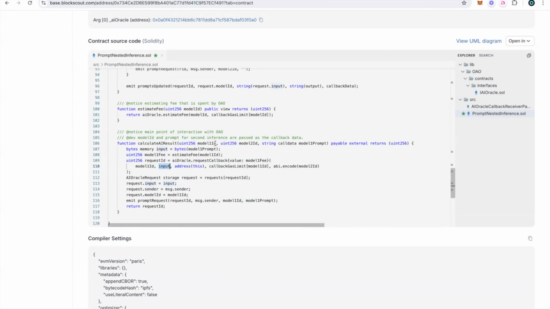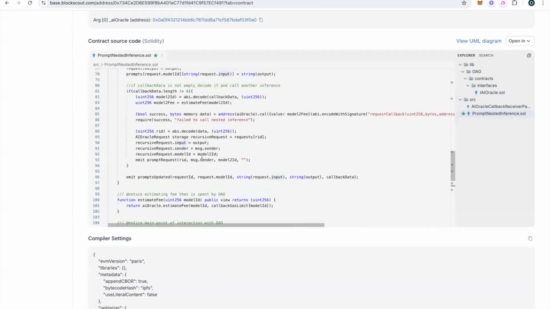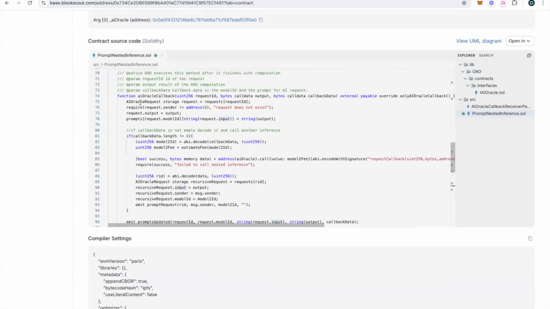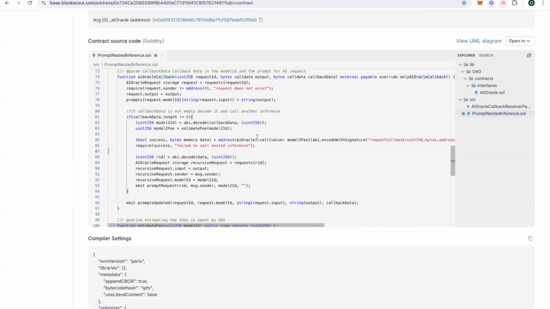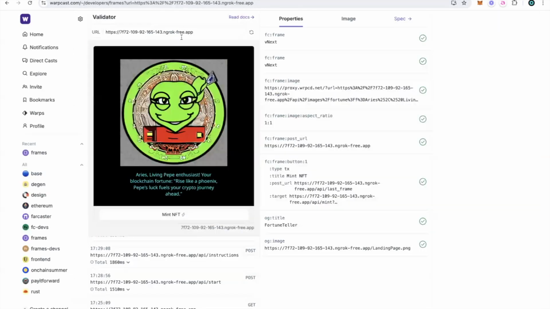Then a Llama 3 model generates the textual result, which is returned during the callback. Inside this callback, we have a nested call: once again we call the AI Oracle, but this time we call Stable Diffusion, so an image is also generated for the fortune.